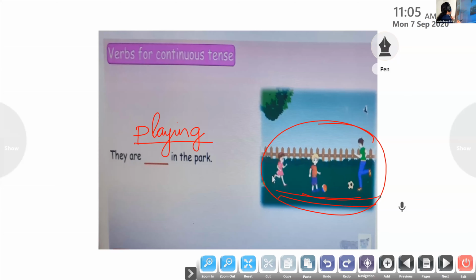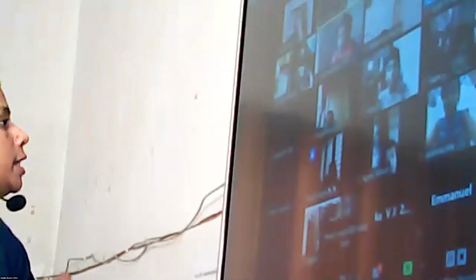The first, all of you listen. First listen, children. So we know when we add ing to the verb, it becomes an action in progress. Have all of you understood? It shows that the action is continuous, it is going on, it is happening at this moment. So we have understood what action in progress is. Now we are going to learn about the ing form of the verb and the different ways it can be added. There are 3 different ways of adding ing to the verb.